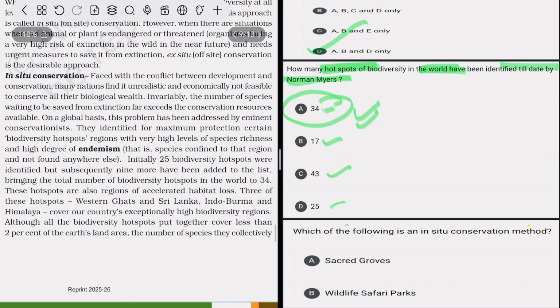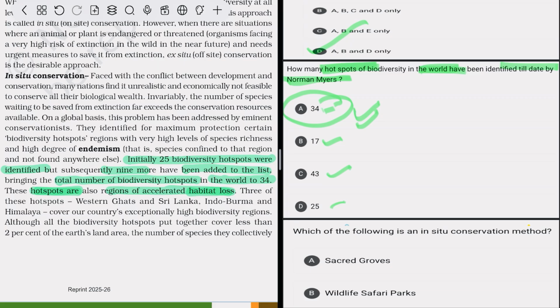So yes, initially 25 biodiversity hotspots were identified, but subsequently 9 more have been added to the list, making the total number of biodiversity hotspots in the world 34. These hotspots are also regions of accelerated habitat loss. So why are they called hotspots? Because of a high level of diversity, but there is also an accelerated rate of habitat loss. So that's why these are called hotspots.